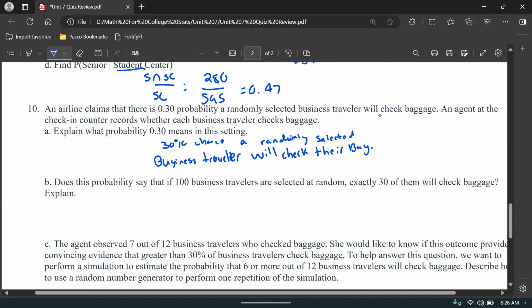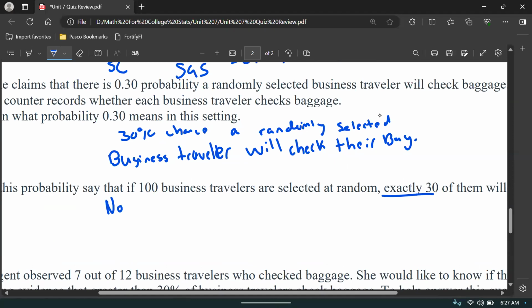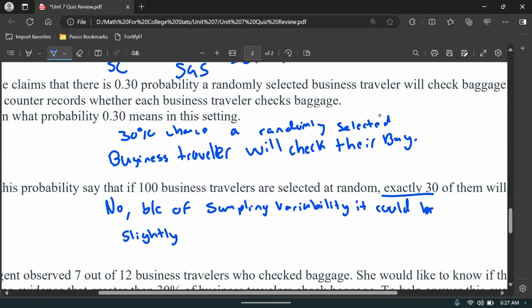Does this probability say that if 100 business travelers are selected at random, exactly 30 of them will check baggage? Keyword here: exactly. The answer here is no. Because of sampling variability, it could be slightly higher or lower than 30.